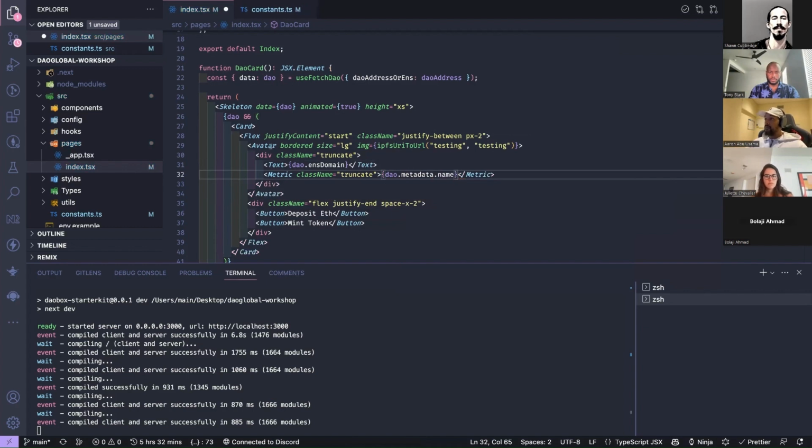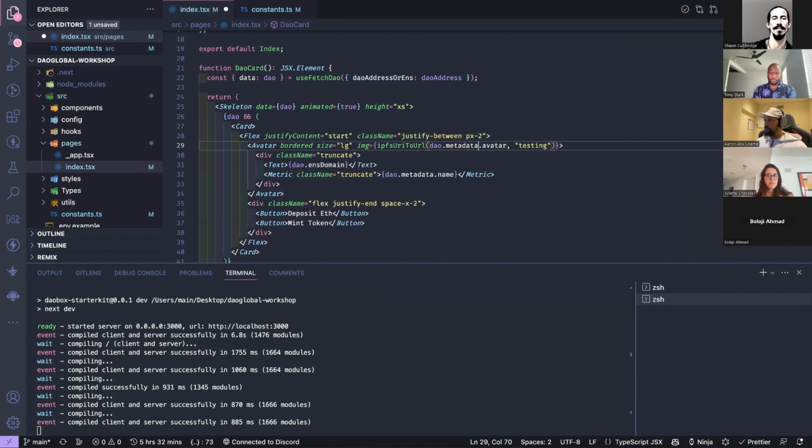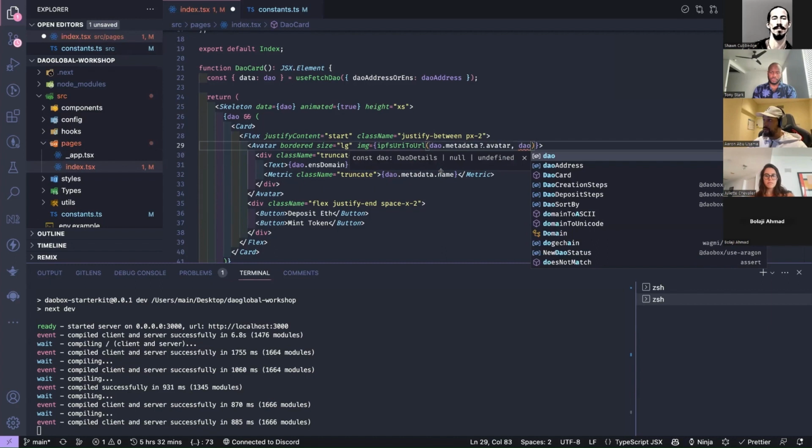And the avatar, the image itself, we're going to get that from DAO.metadata.avatar. Of course, this could possibly be undefined as well. You don't have to provide an avatar, so we're going to have that here. And this is this IPFS URI to URL, a helper function that we've included here as well, so you can turn an IPFS image into something that can be rendered. And we're going to call this, and this is the fallback here as well.